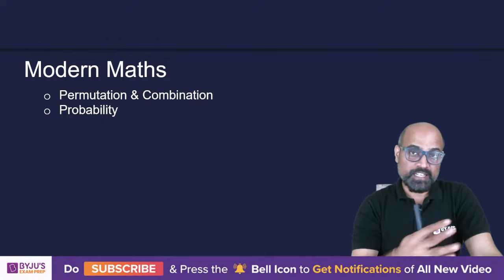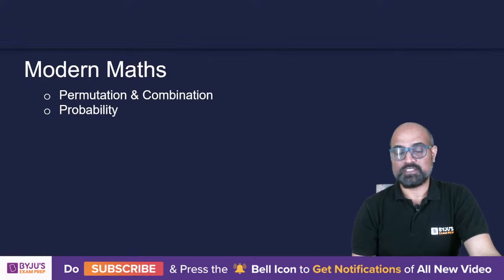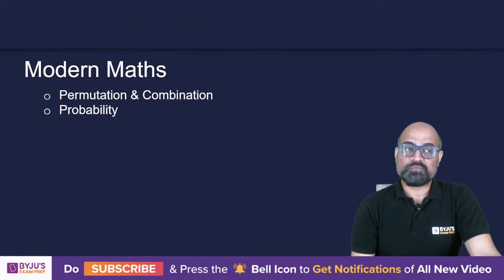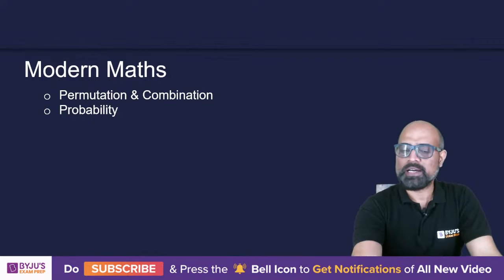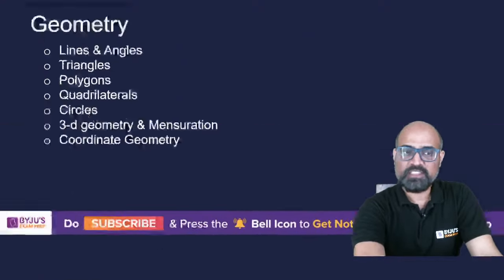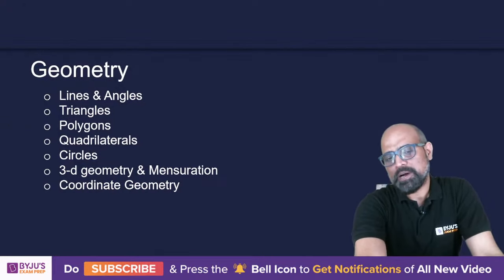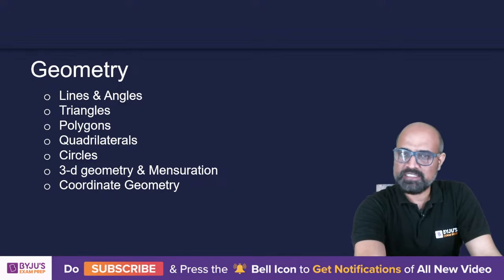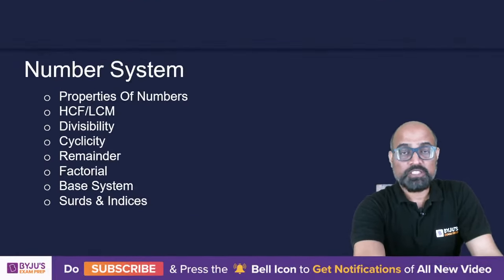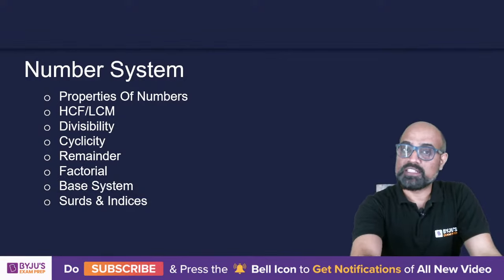Now, if you look at the entire syllabus that we have just discussed, a major chunk of the syllabus is only up to 10th standard. For example, modern maths, I'm not going to include up to 10th standard. Geometry, yes, it's up to 10th standard. Maybe some part of coordinate geometry is not of 10th standard. Number system is completely up to 10th standard. Basically, actually, it is from up to 9th or 8th standard only.